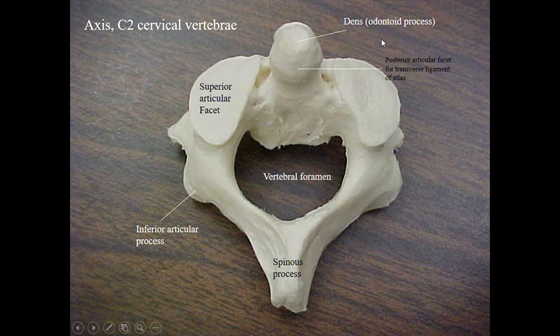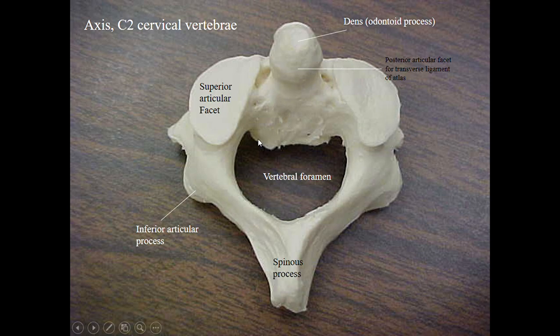It has a tooth-like, upward, blunt process projecting superiorly from the body, so it is named the dens or the odontoid process. It helps in the positioning of the atlas over this.